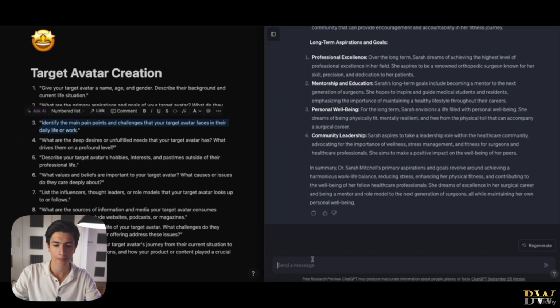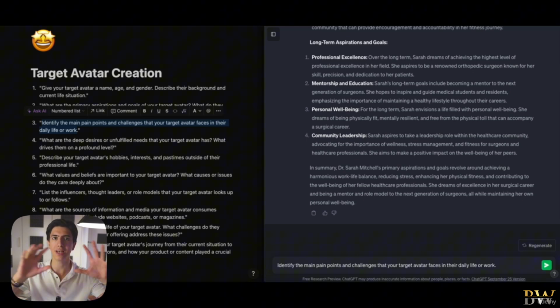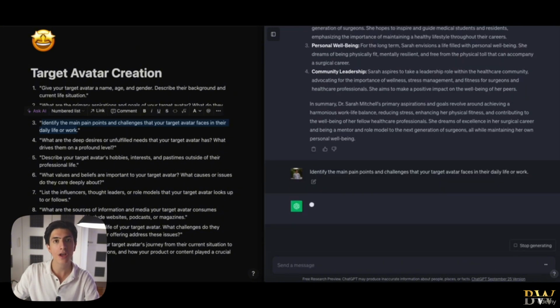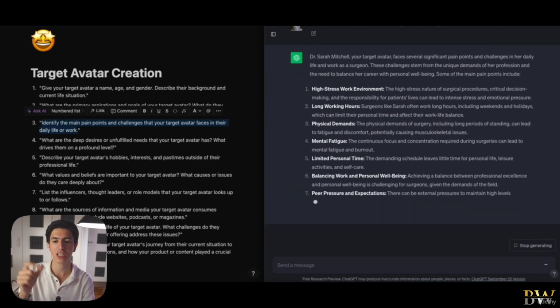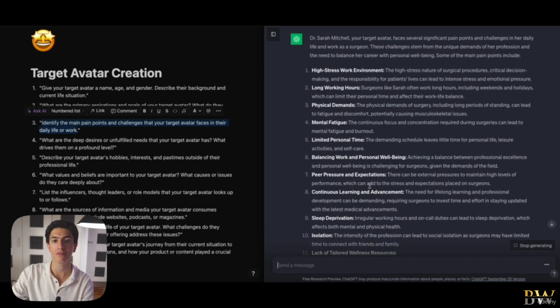Absolutely essential prompt right here, and one of the most important prompts that you're going to be asking in this whole course. Identify the main pain points and challenges that your target avatar faces in their daily life or work. All of the lessons that we had up until this point, researching a target audience, creating our target avatar, has led up to this moment right here. Once we understand the pain points and challenges that our target avatar faces, then we can tailor our content to appeal and fill in those gaps. And this is where we are going to be going viral.